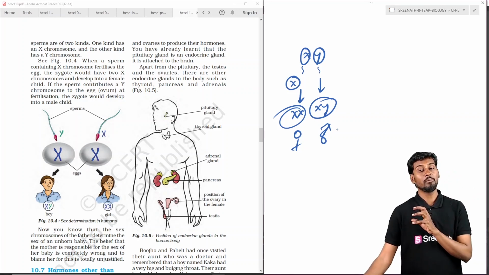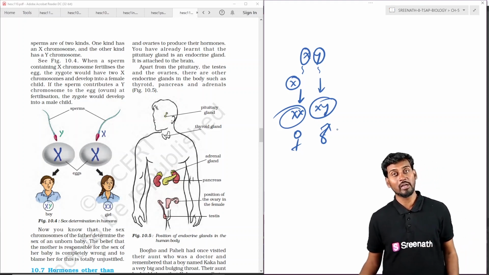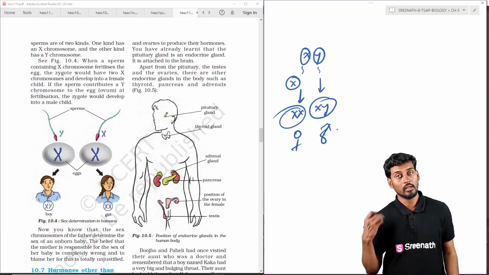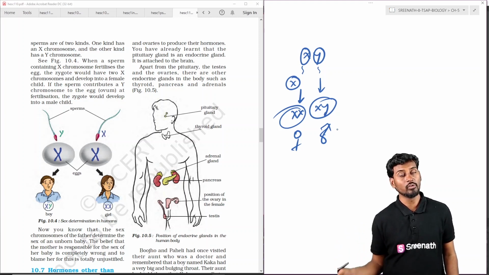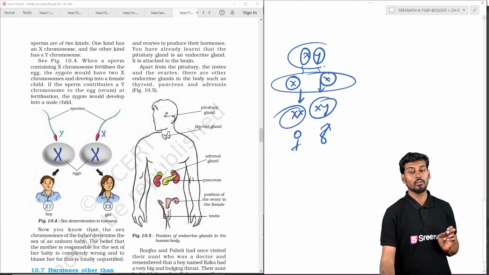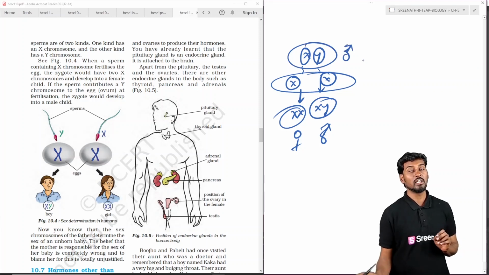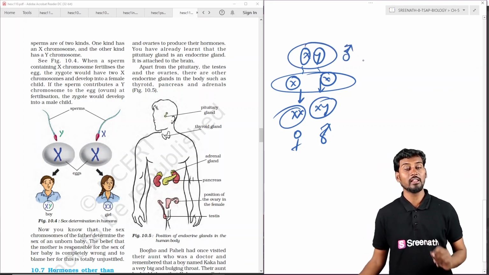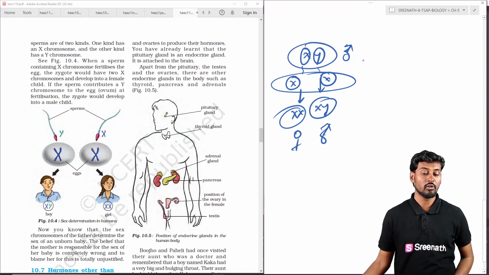If it is a male baby, the Y chromosome containing sperm fuses with the X ovum. So the female contribution is constant, but the male is not constant, and the male decides the sex of the individual.